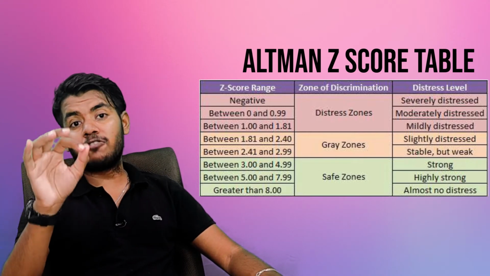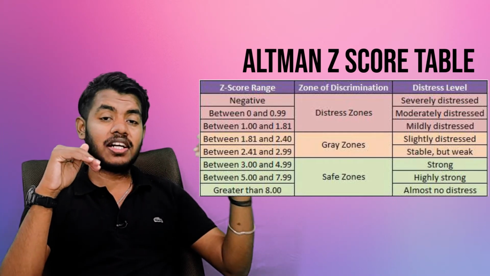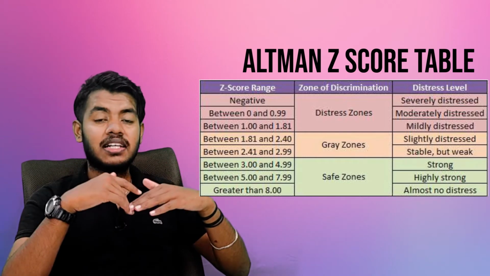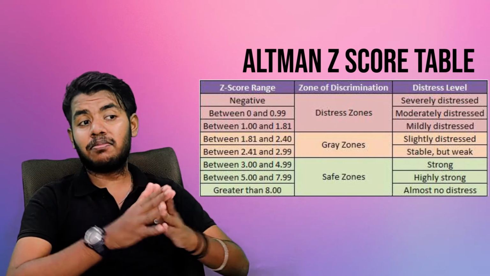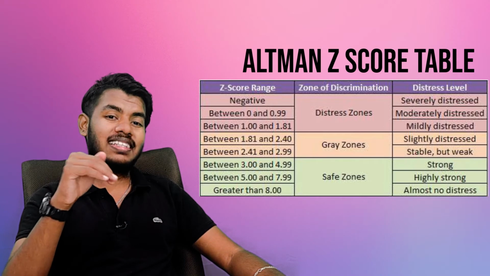If the score is between 1.23 and 2.9, it is an uncertain company. There are chances that it will cope up from that state and it will rise, and there are chances that it will not be able to cope up with the financials and fall. It is a risk game, but for short-term investments you should be fine. For long-term investments you must always avoid these kinds of companies.